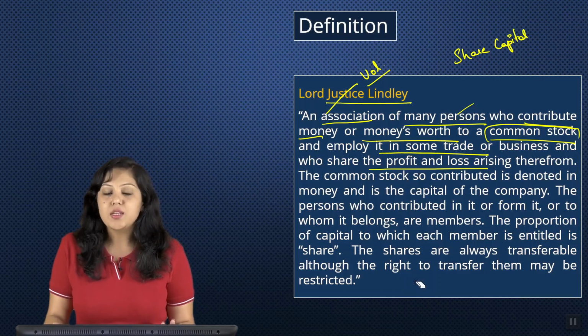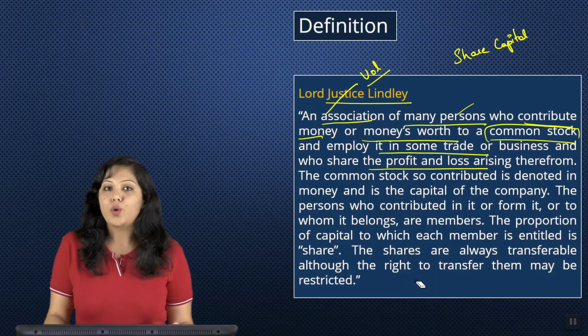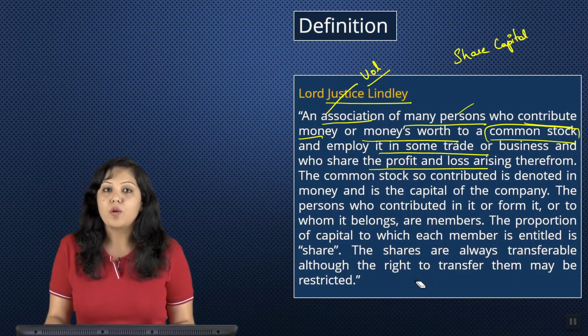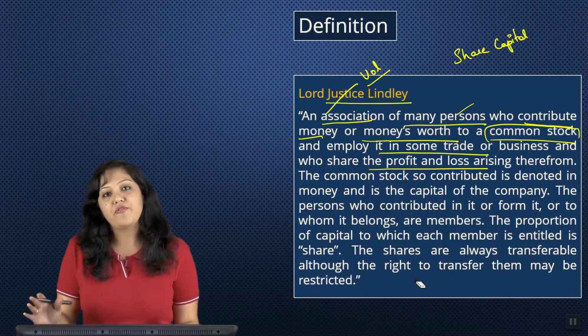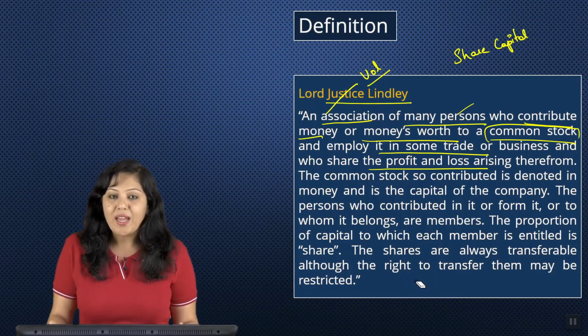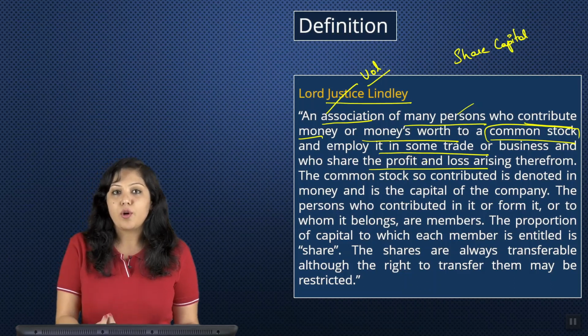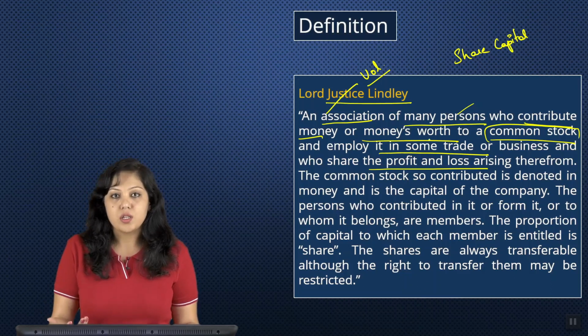Correct? Now, let's assume you're getting into business. What is that driving factor for you to get into business? Probably it could be you would want to be your own boss, or you want to make more money when compared to what you would get when you're in employment. There are different reasons. Okay. So the primary motive of any business person to start a business will be to make more profits. And of course, whenever there is any pro, there is always a disadvantage, right? So there could be losses.